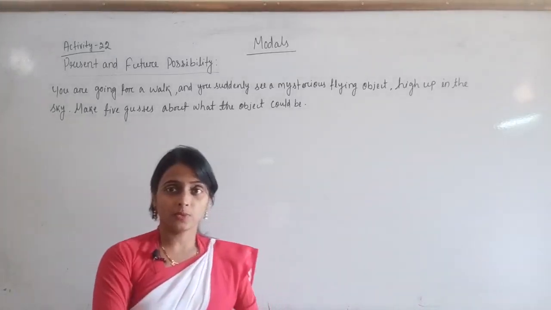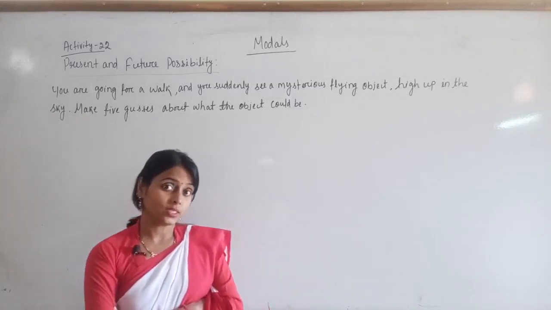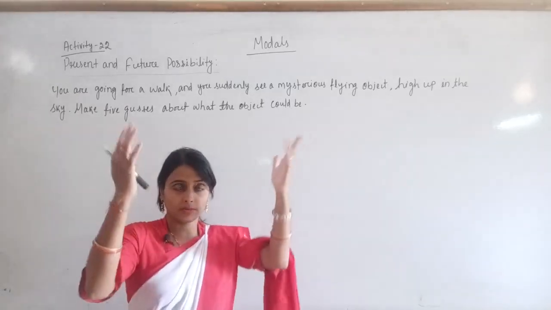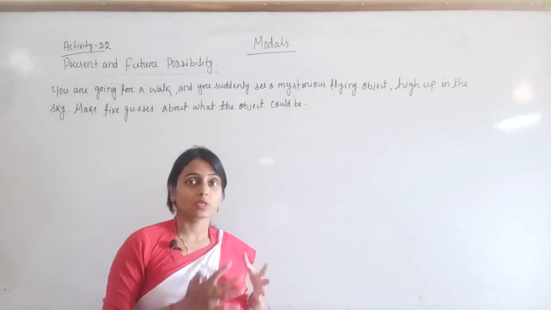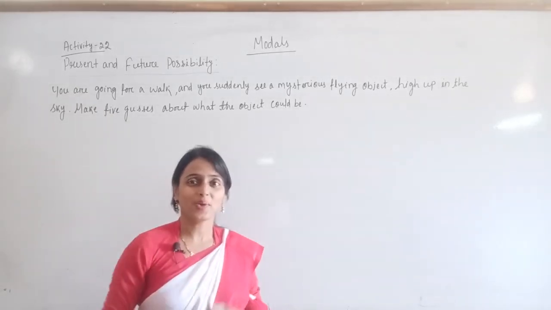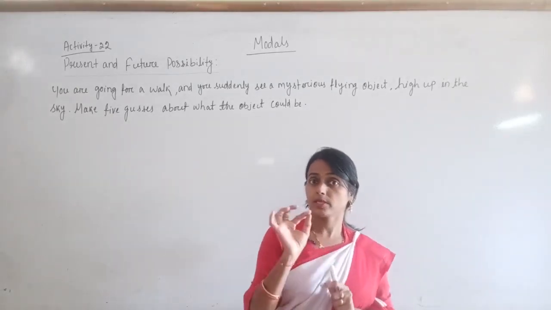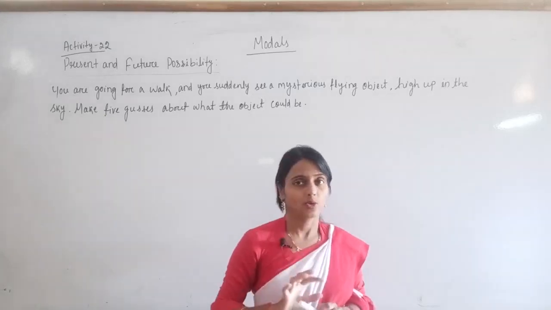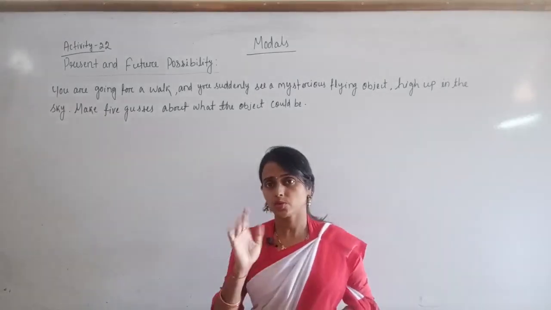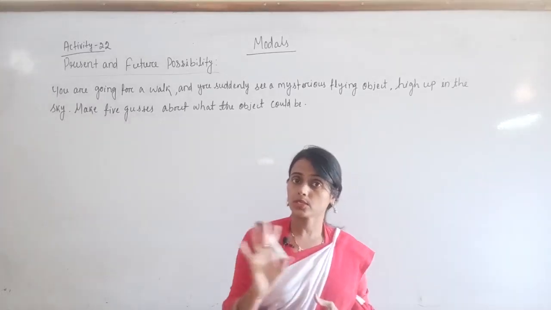Suddenly you are just going on a walk and you notice that there is a flying object in the sky, and when you see it, you are unable to find out what it is, but you are making guesses that this one might be this, might be that, this one might be an alien, might be a ghost. So a number of thoughts are coming to your mind and you have to write down 5 sentences based on the guesses you have made. Actually this should be done by you, but I am writing it down, so you just note it down in your copy. But you can also change the sentence, you can write your own also, that is not at all an issue.